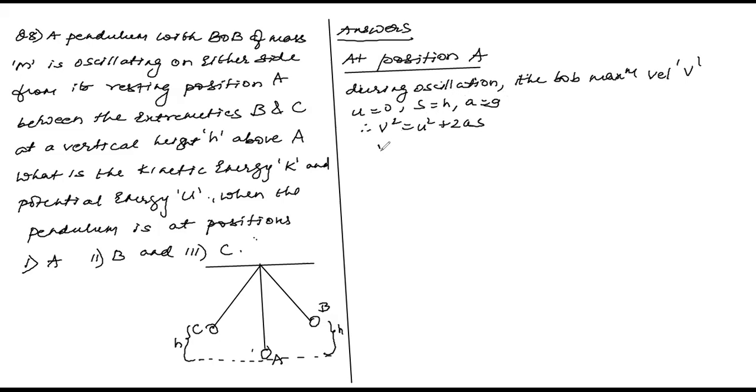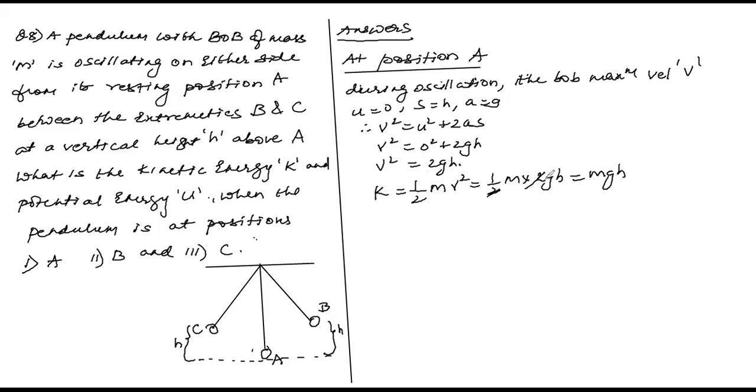So v square equals 0 square plus 2gh. So how much do you get? v square equals 2gh. Because of motion, at A it has only kinetic energy. Kinetic energy is given by the formula half mv squared. So what will come, beta? Half into m into 2gh. The 2 cancels and you get mgh. So the kinetic energy is mgh.